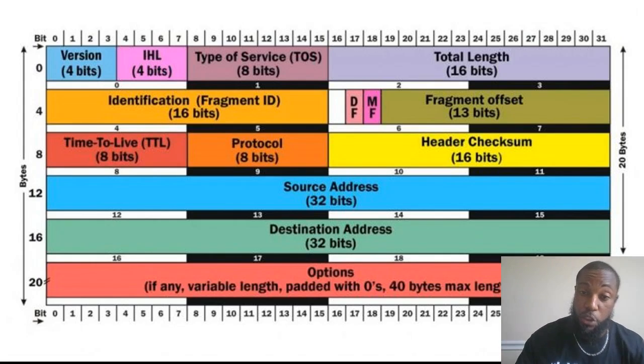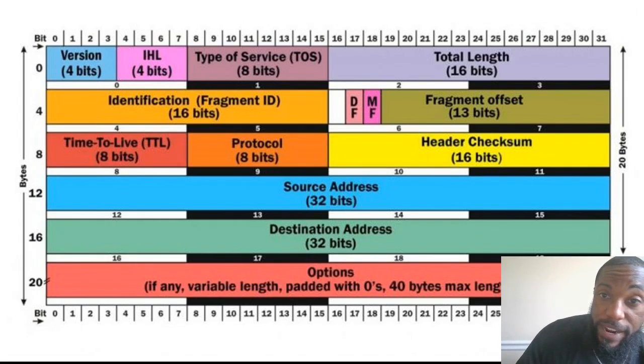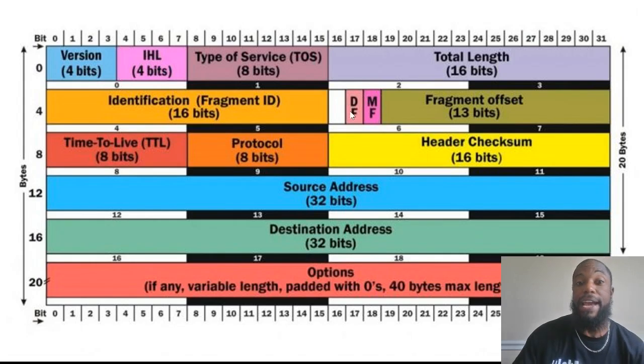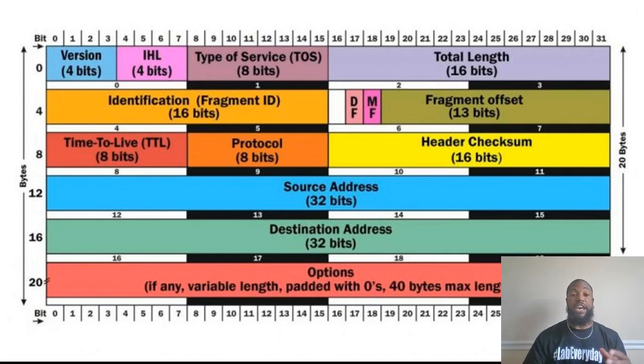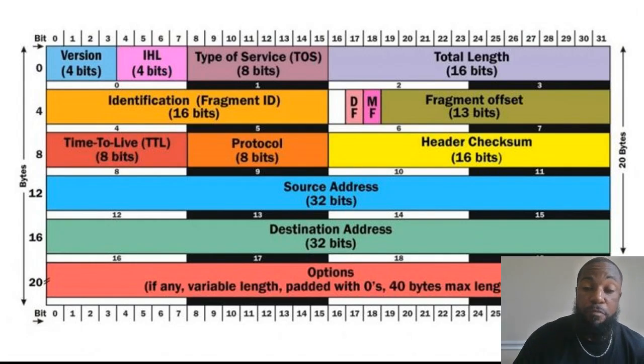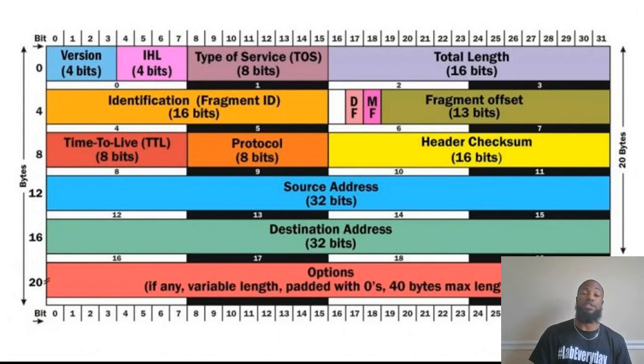Then we've got these two little things called the flags, right? I don't know if y'all can see where I'm pointing. These two right here are called the flags. The first one is the DF bit. That stands for don't fragment, right? So even though we fragmented it, more than likely, if you're going to have to fragment it, we're not going to use the DF bit. The DF bit is going to be used in path MTU discovery. We're going to go over that later. And it's also used in IPv6. They don't fragment. I'll tell y'all right now.